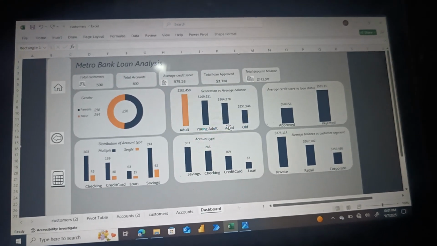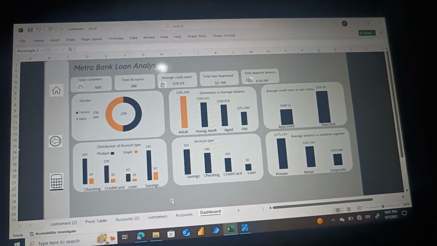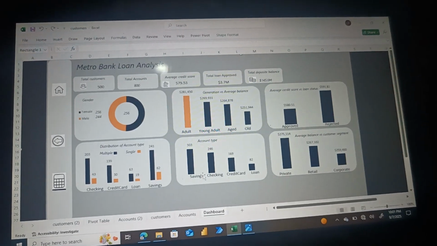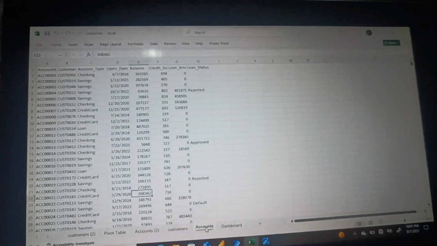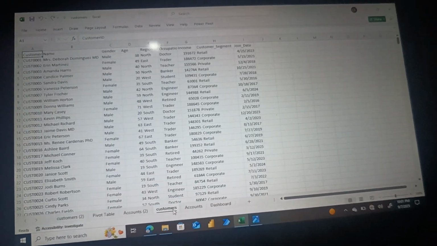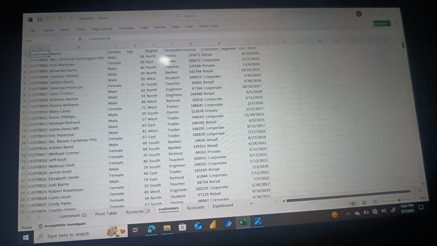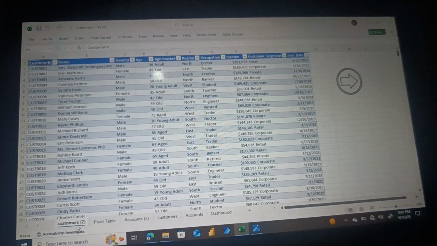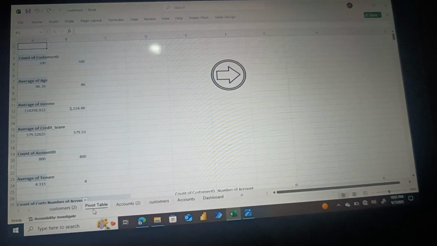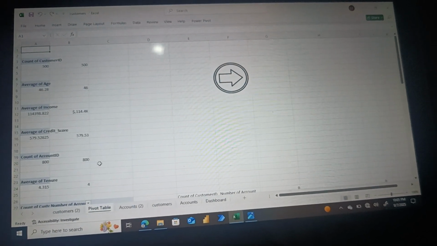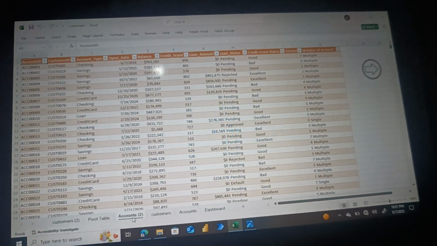So today I'll be walking you through how I analyzed the Metro Bank loan analysis, how I got my data sets, and everything that I did with the data set. So here's the original data set that I downloaded. This one and this one as well. They're the original data set that I downloaded, but I made a copy of them because I cannot use the original data set for my analysis. So here's the pivot table and here is the account table.